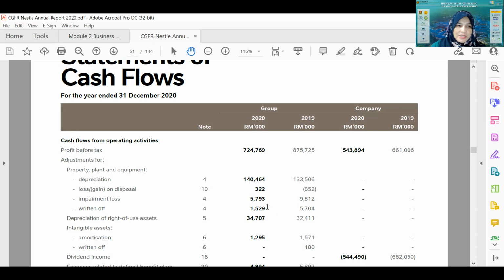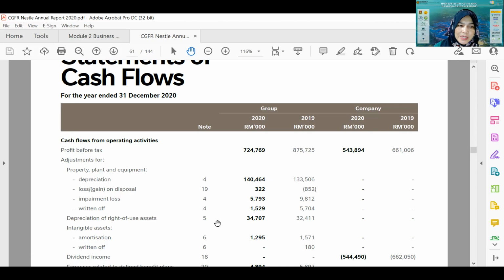And then written off means the asset, which is property, plant and equipment, is being written off. The amount is 1.5 million. When we write off an asset, we deduct it from the revenue as an expense. However, again, it is not actually money going out from the company. That's why it is added back to the profit.